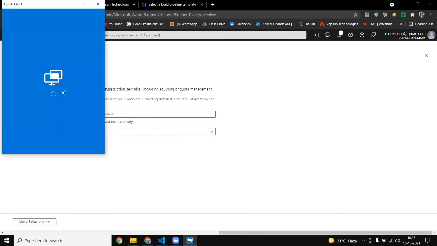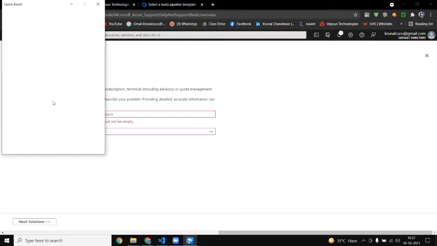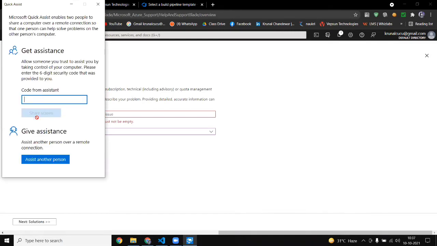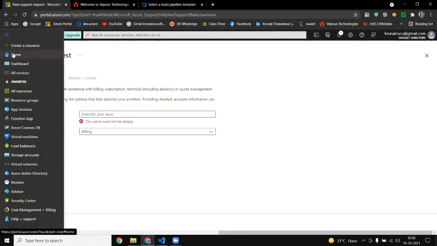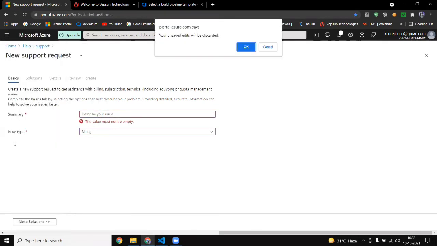Then one window comes up and he will tell you a code. You put that code there, and when you submit, he can see your window. Then you go and click on subscription and tell him my subscription is disabled, what to do. Then he will say you go to Cost Management.